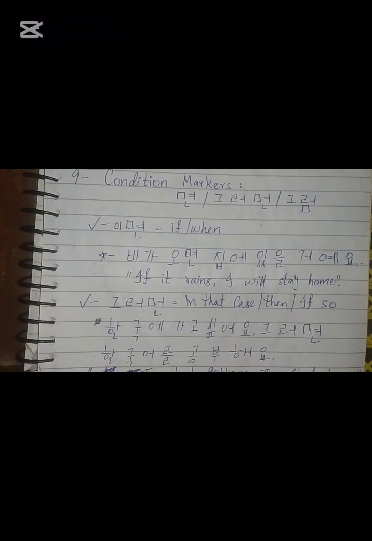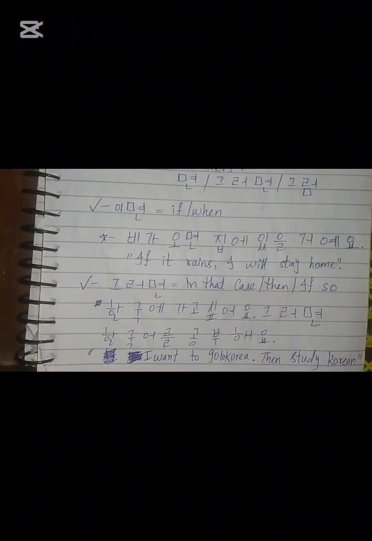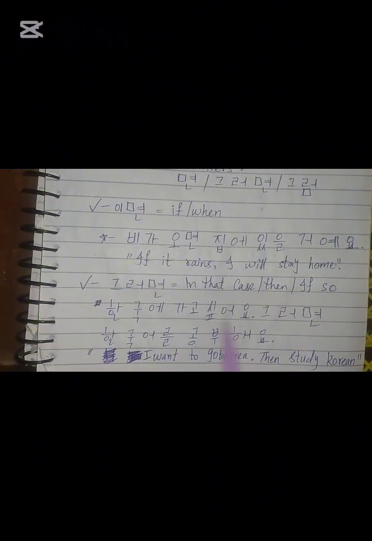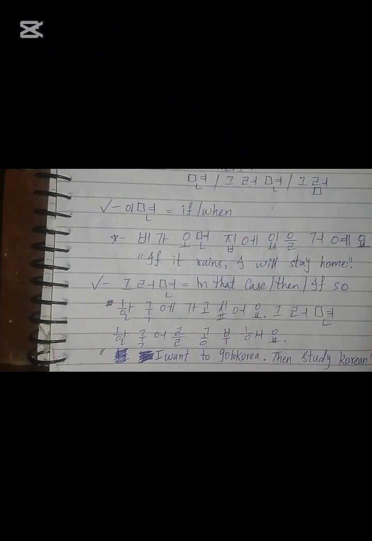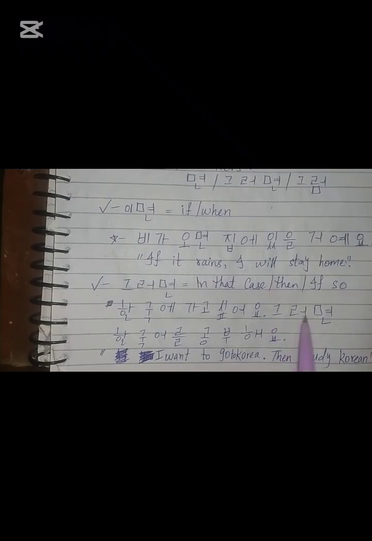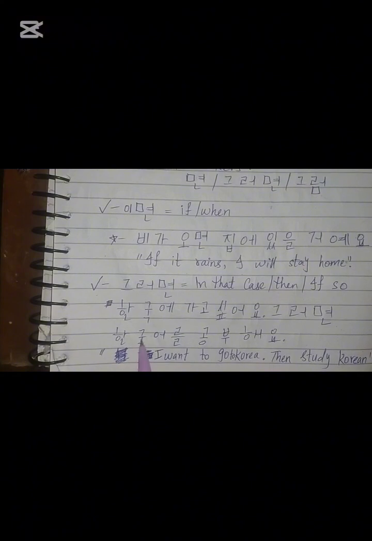Basically, 그러면 means in that case, then, or if so. Now let's see an example of it. 한국에 가고 싶어요. It means I want to go to Korea. And now we are using 그러면, like then. 한국어를 공부해. Then study Korean. 공부 is basically study, and 한국어 is Korean language.